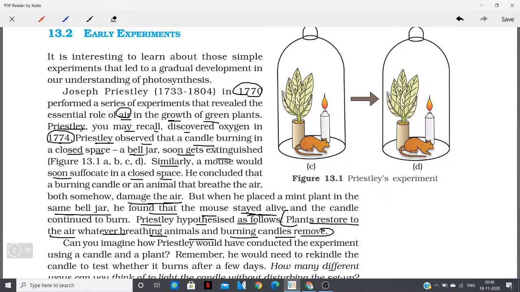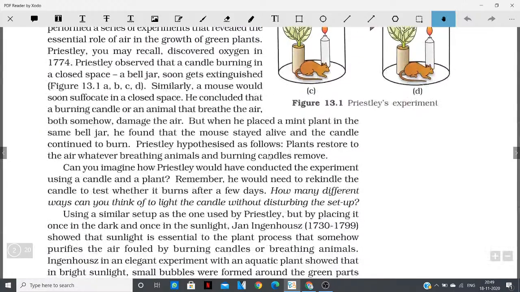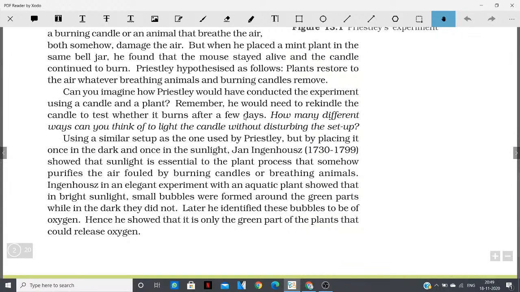Okay, because he discovered oxygen in 1774, and these experiments were done in 1770, which means that oxygen was not discovered at that time, so he didn't know about oxygen. Can you imagine how Priestley would have conducted the experiment using a candle and a plant? Remember, he would need to rekindle the candle to test whether it burns after a few days.